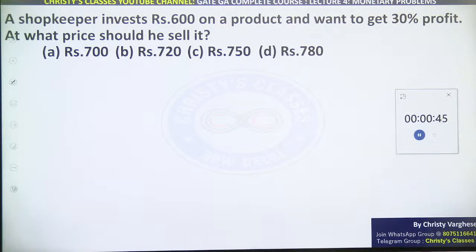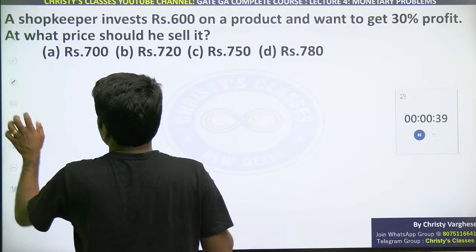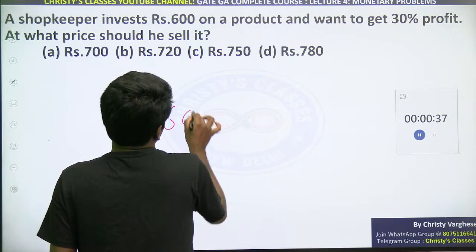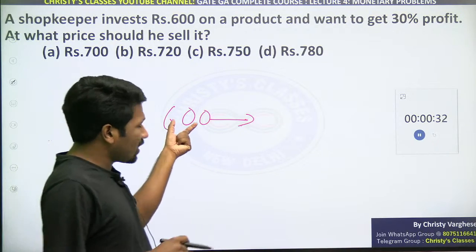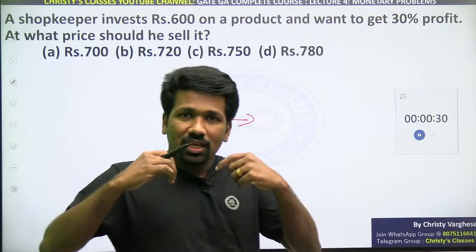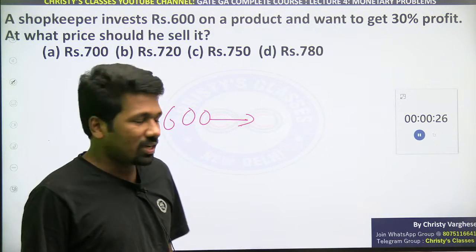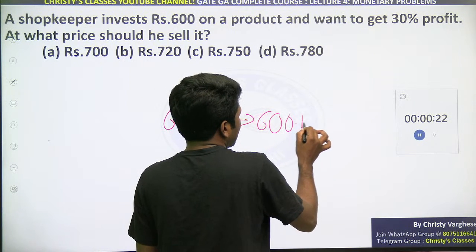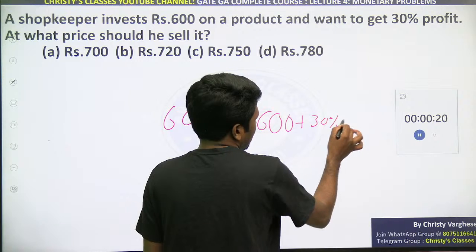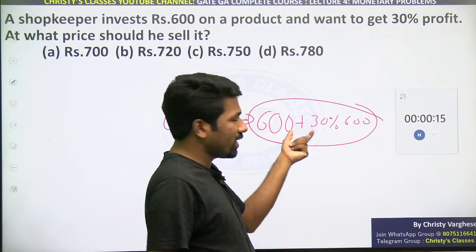Very good, very good. Most of you are able to do it logically, I guess. A shopkeeper invests 600 on the product. That means 600 is the investment, just like the previous question. 600 invest किया और 30% profit, मतलब 600 का 30% increase करके वो price में sell किया. That is the meaning ना. 30% profit means the return money should be 600 plus 30% of 600. Understand this properly.